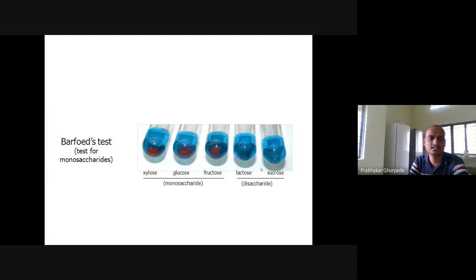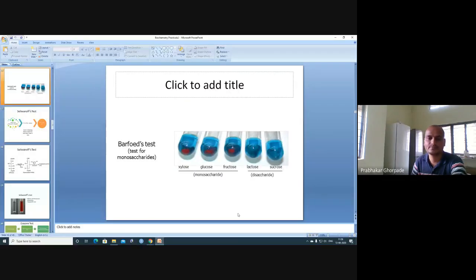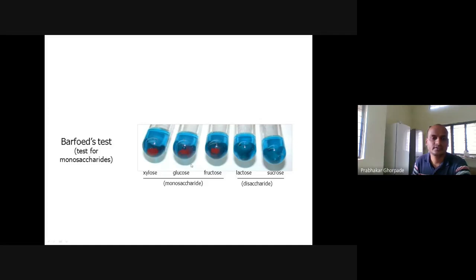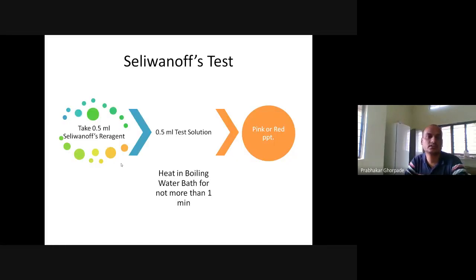The Barfoed test is the test for monosaccharides. Here we observe a reddish precipitate with xylose, glucose, and fructose, which are monosaccharides. If you don't observe any precipitate, it may be lactose or sucrose. So the Barfoed test is specific for monosaccharides. Only monosaccharides give a positive result.